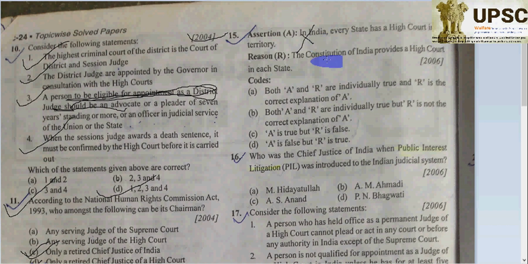And Guwahati, Assam, you know that, serves the northeastern states: Meghalaya, Mizoram, Tripura, Manipur, Nagaland, Arunachal Pradesh and Assam. So Guwahati has jurisdiction over all these eastern states. So A is going to be absolutely wrong.